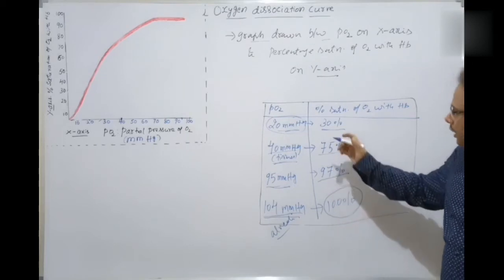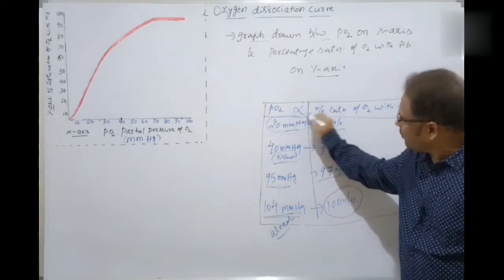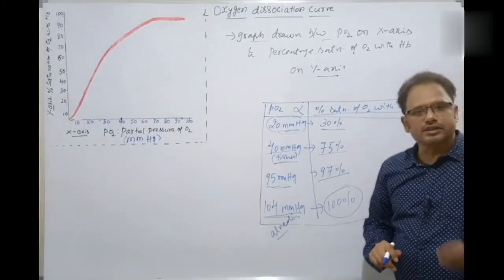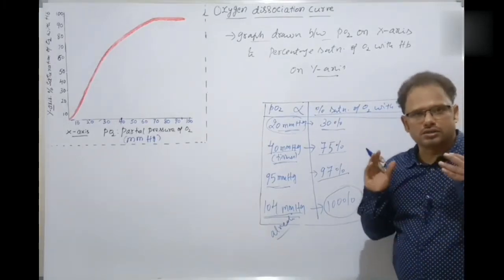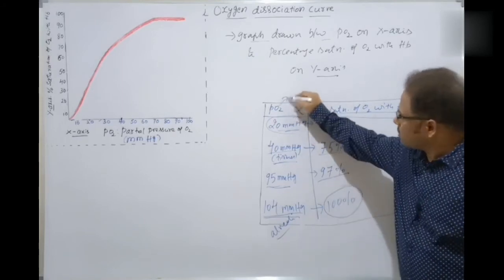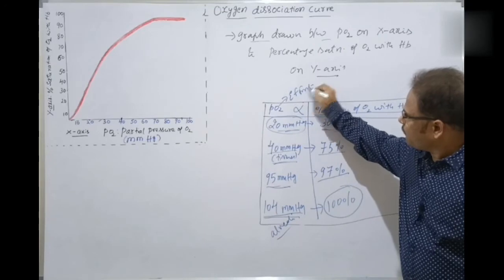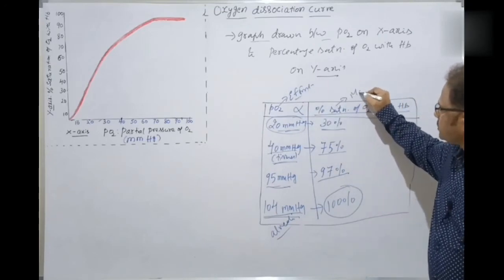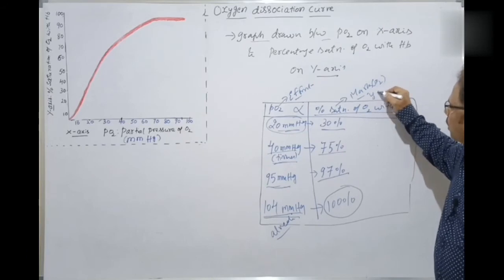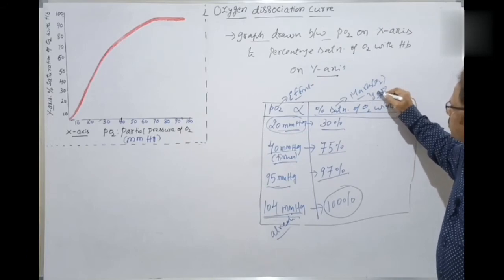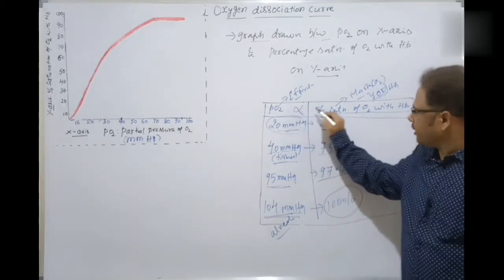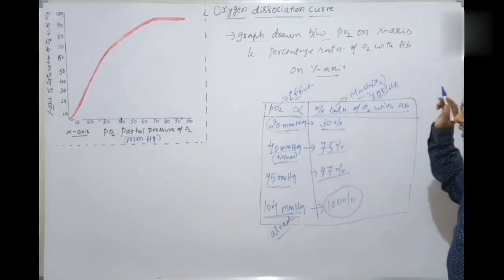Clear, students? The partial pressure is directly proportional to which one? The percentage saturation of oxygen with hemoglobin, just like your marks. More effort, more marks. Effort is like the partial pressure, and marks are like the saturation. That is, oxygen is the marks, and you are the student, which is called the hemoglobin here. That's it. Partial pressure of oxygen is directly proportional to the percentage saturation of oxygen with hemoglobin.